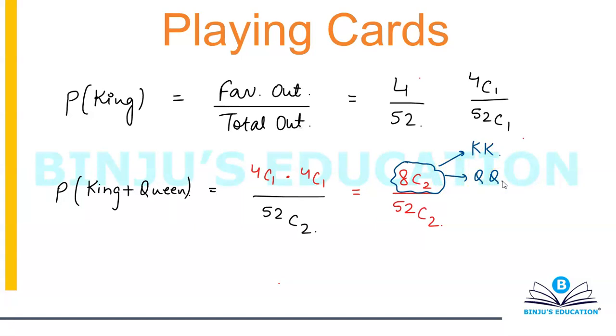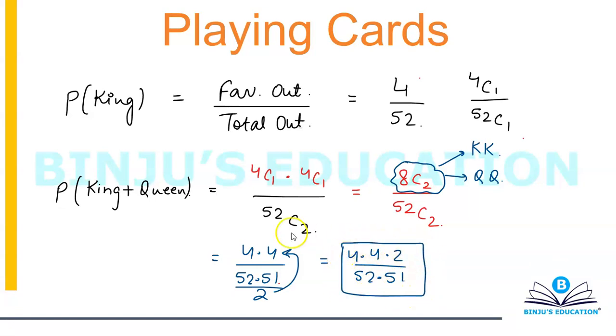I don't want that. What I want is a king and a queen. Hence it will become 4C1 into 4C1 divided by 52C2. You can solve this further. So that will become 4 into 4 divided by 52 into 51 divided by 2. So this 2 is going to go up, and this will become 4 into 4 into 2 divided by 52 into 51.